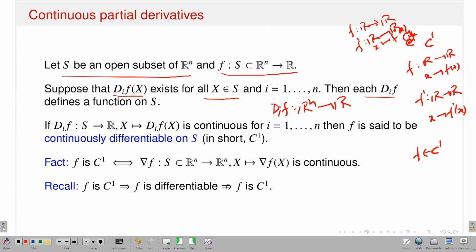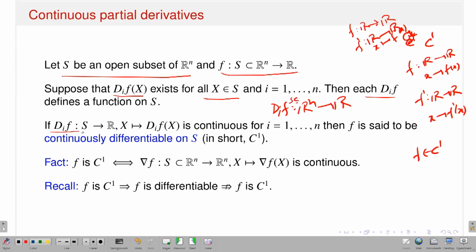Since each Di of f is a map from Rn to R, I can talk about the continuity of those functions. What I am saying is that suppose you have a function f from S subset of Rn to R, suppose all first order partial derivatives exist, then I can think of my first order partial derivative as again a map from S subset of Rn to R, okay, S subset of Rn to R.